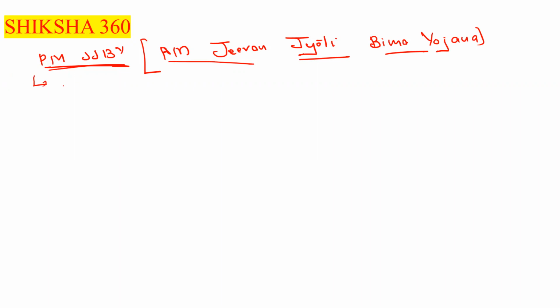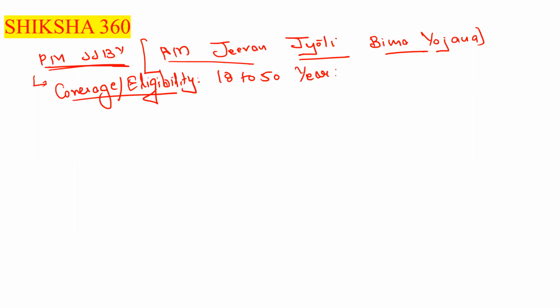First of all, we have to discuss the coverage area or eligibility. Sir, if 1 leg or 1 eye, that is partial disability, the amount is to be rupees 1 lakh. So coverage eligibility in the case of PMJJBY: like in the case of PMSBY it is 18 to 70 years, and in the case of PMJJBY it is 18 to 50 years.